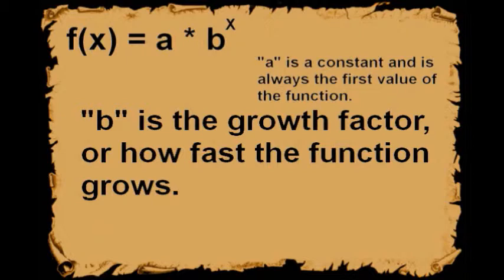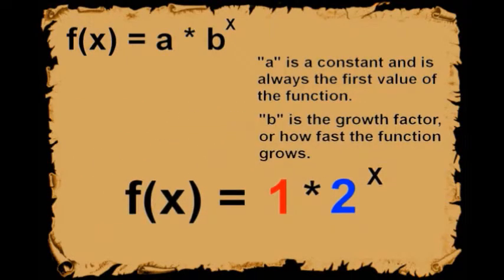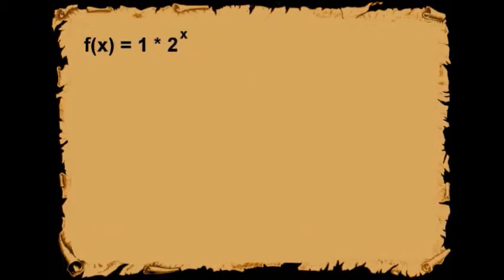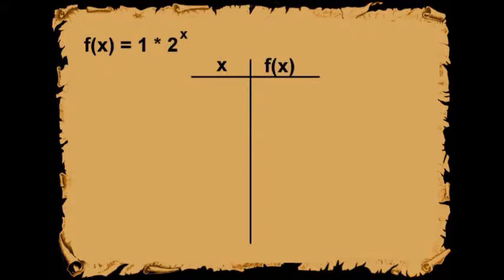Let's write the function that models the king's tribute. Let x be the time in years, and let f of x be the amount that the king pays. Our function, f of x, is equal to 1 times 2 to the power of x. Let's pick some x values to put in our function. Remember, following the rules of algebra, we calculate the exponent first. We will raise b to the power of x and multiply the result by a.